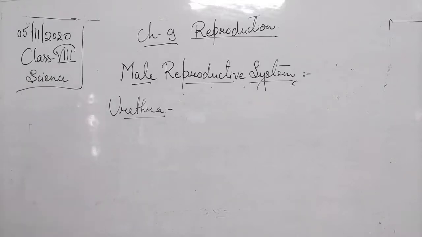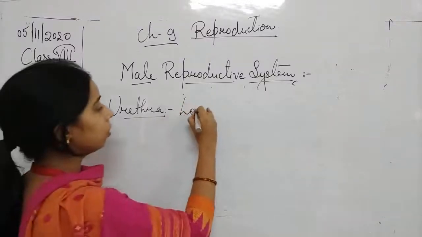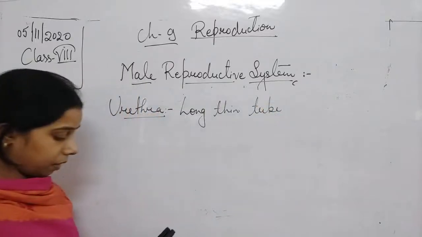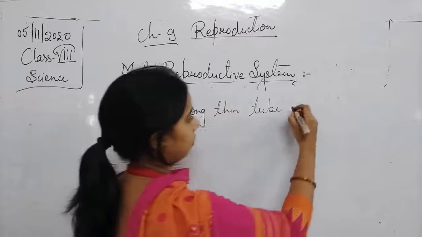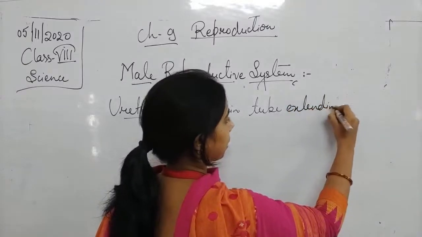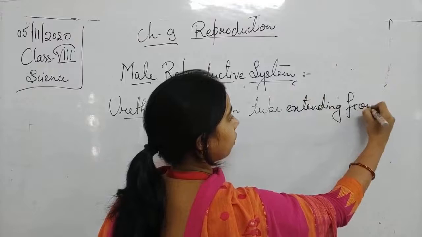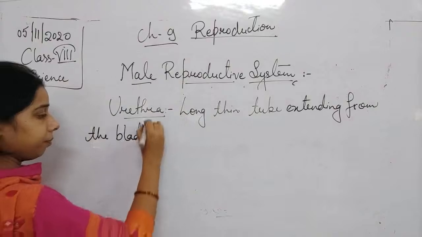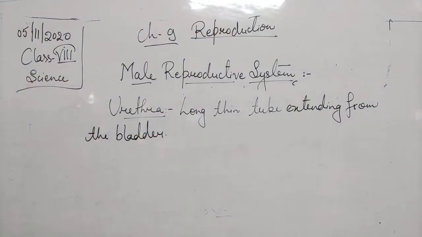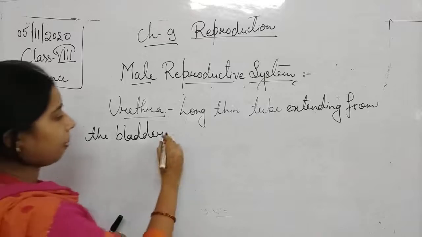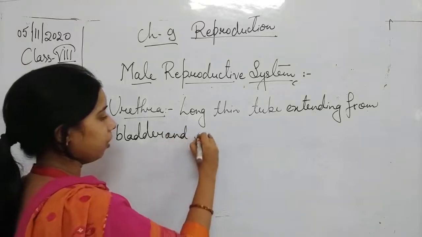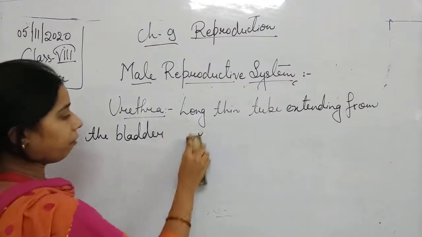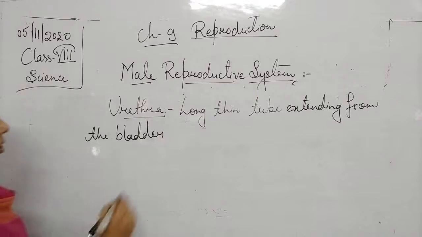Okay, so we can write it: a long thin tube extending from the bladder to the tip of the penis.